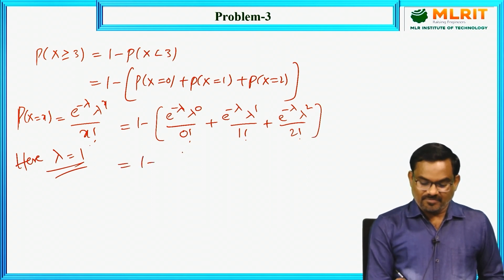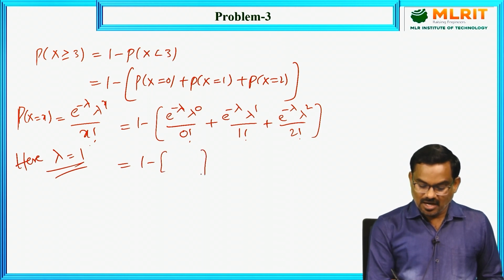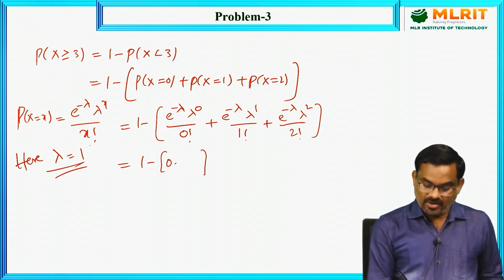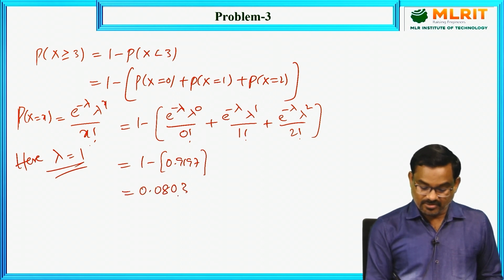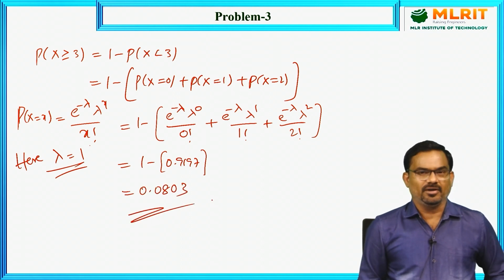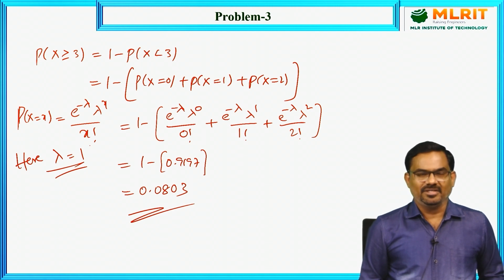After substituting all these values and calculating, we get 1 minus 0.9197, which is equal to 0.0803. So this is the probability of a box having 3 or more defective condensers, a very low probability.